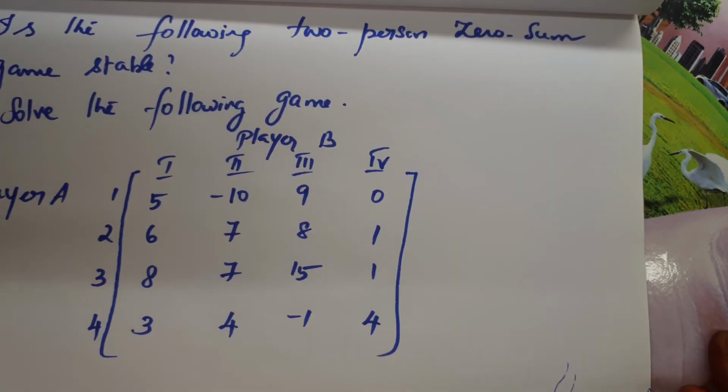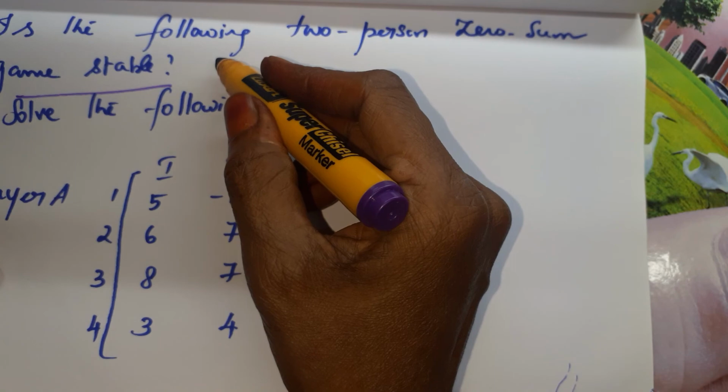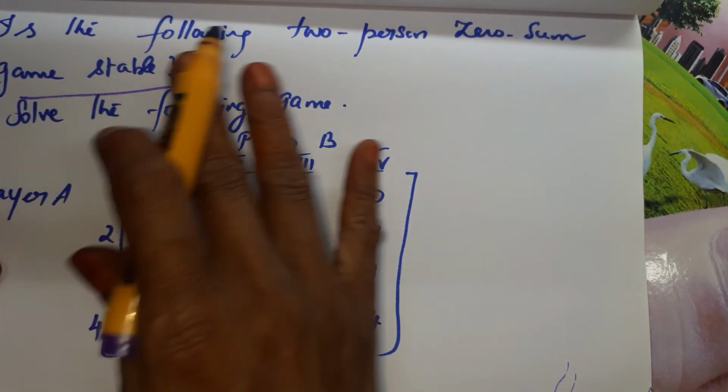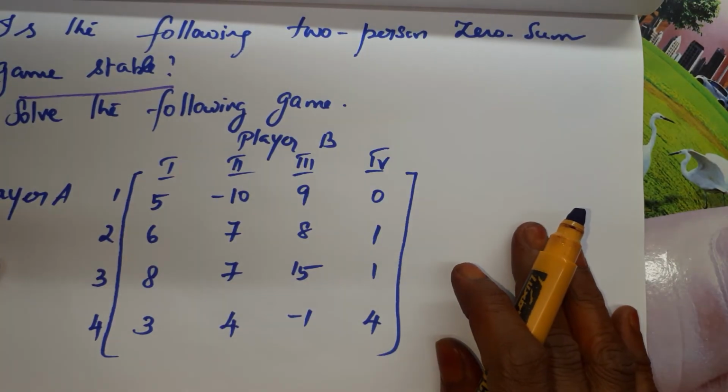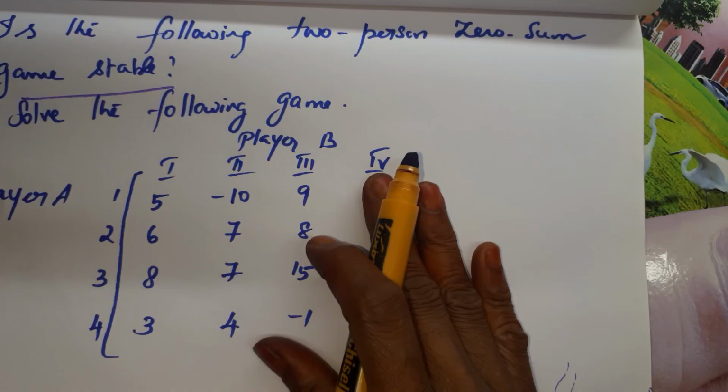The next sum is we are going to check whether the given game is stable or not. Stable means whether it is having a saddle point or not. If it is having a saddle point, the game is stable. If not, it is not stable. After that checking, we are going to find the value of the game.